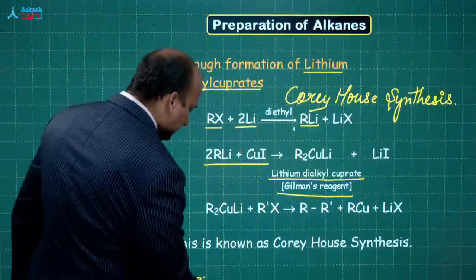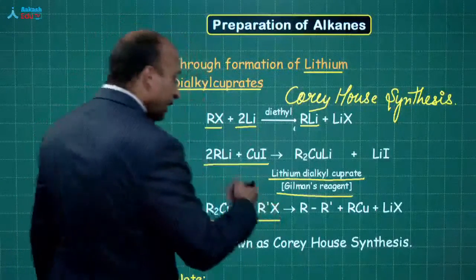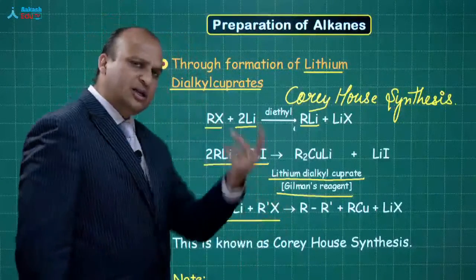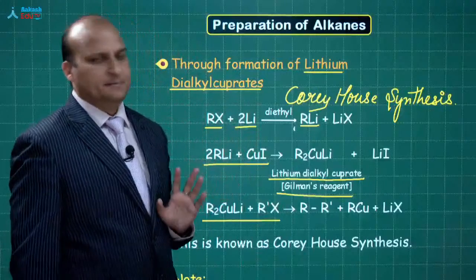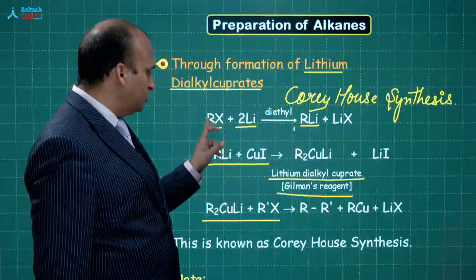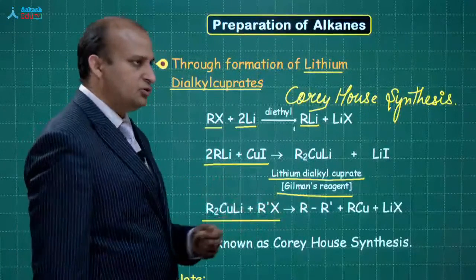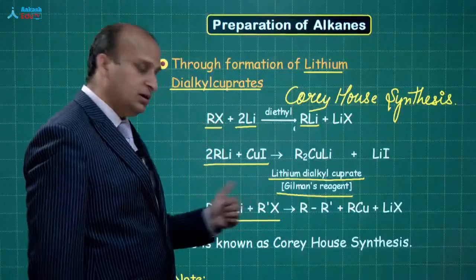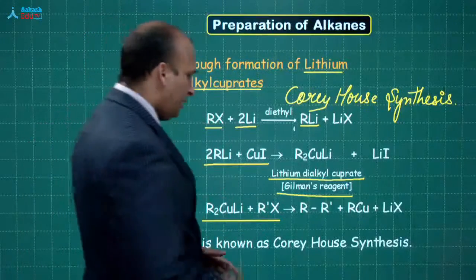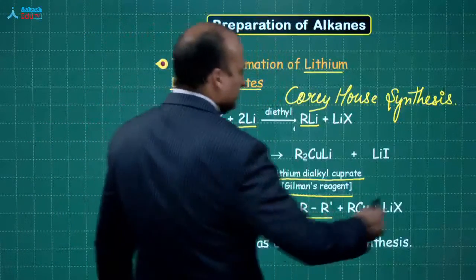Now this Gilman's reagent, when it combines with another alkyl halide, here you can use anyone. It's your wish now. Not necessary you will be using this R, you can use this R dash. It can be any other. Suppose instead of methyl over here, it is ethyl, right? And thus you can get this unsymmetrical alkane.